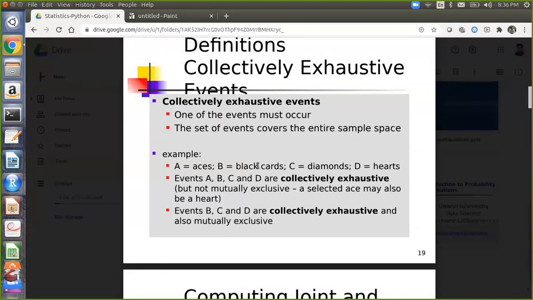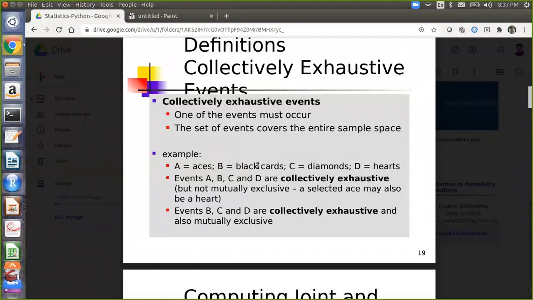Why are they not mutually exclusive? Events A, B, C, D. Because if you pick any card, even if the event is not an ace, B, C, D will make the complete set.